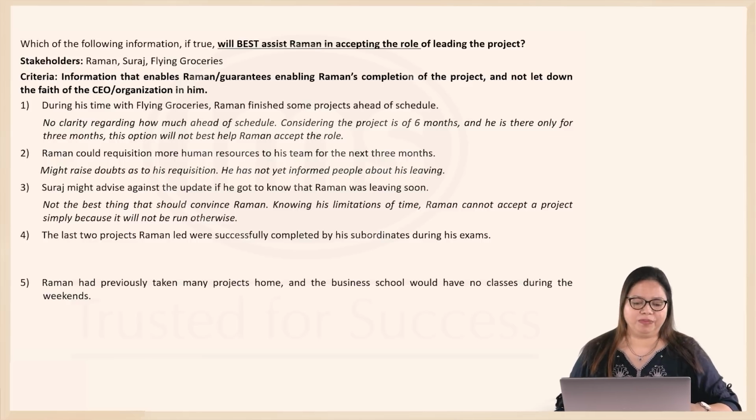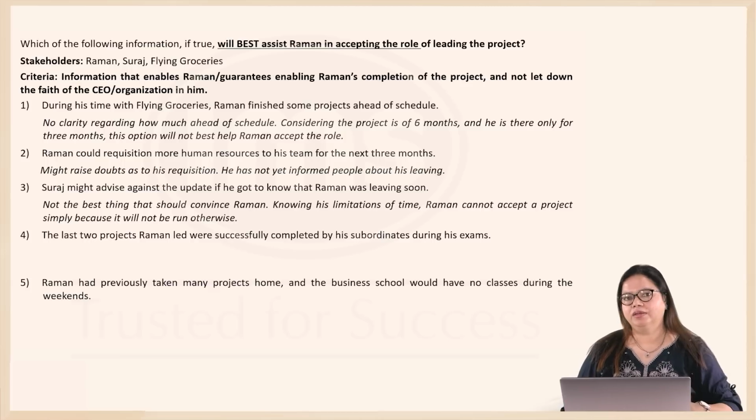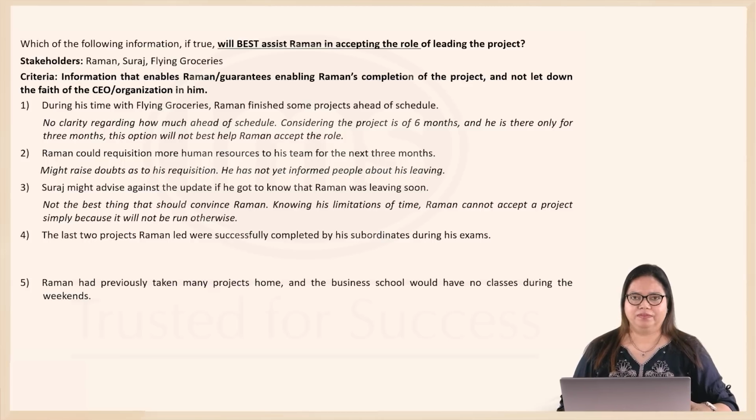If he doesn't take up the project, Suraj might cancel that project. Now, such information should not influence Raman, nor should he be considering any such information. Particularly knowing his limitations of time, Raman cannot accept a project simply because it will be cancelled otherwise.